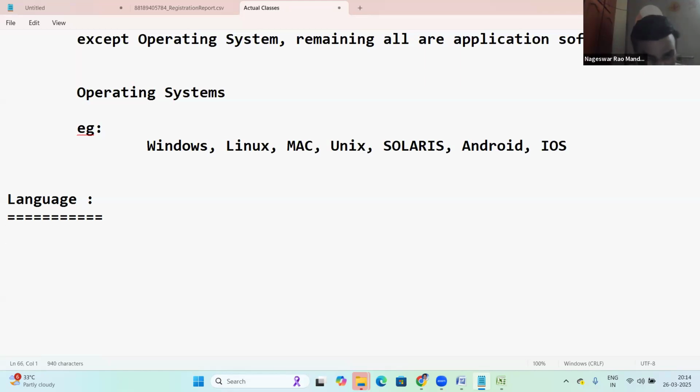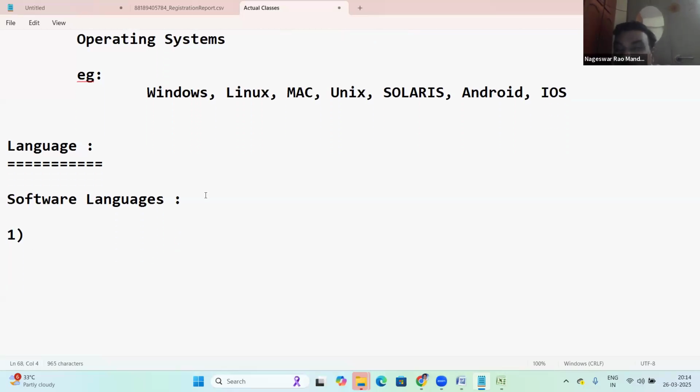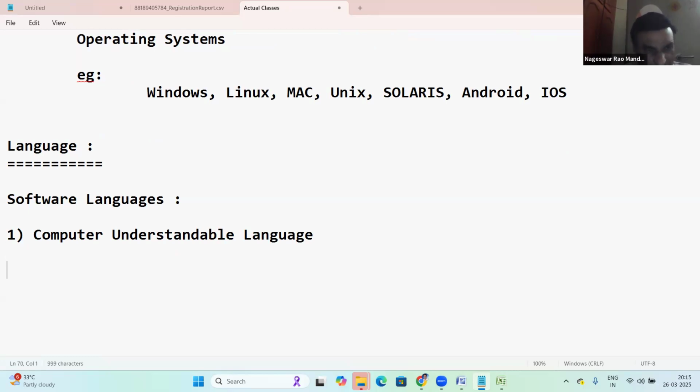Okay, fine. Now come to software languages. When we come to software, the computer understands some language, and we understand some different language, right? Our language is different, the computer understandable language is different. So in software languages, there are 2 things. First one, computer understandable language.